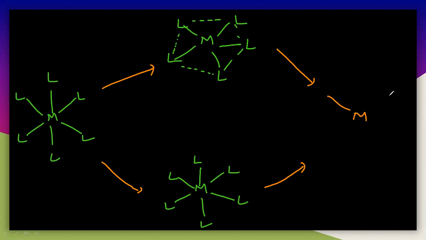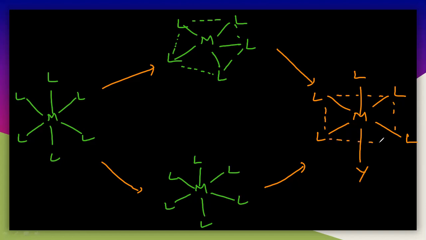M, L, L, L, L, L, and this is Y. So this is the product which is octahedral. Now you can easily understand this.